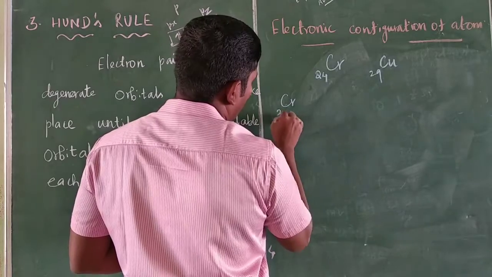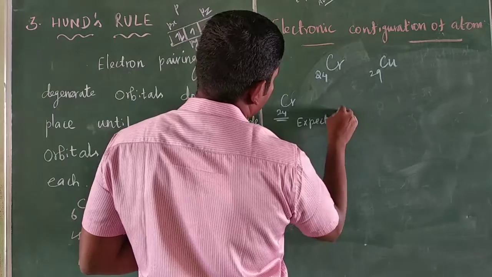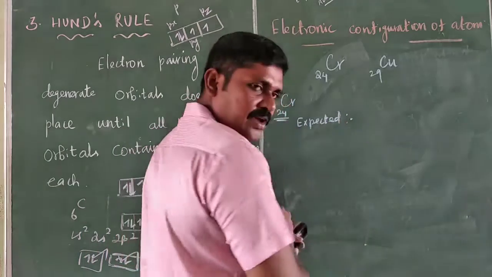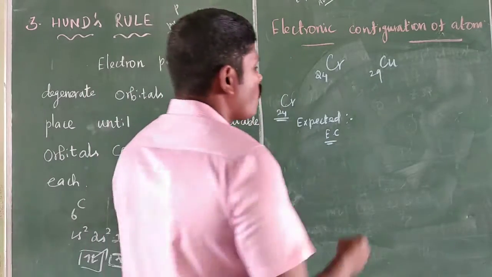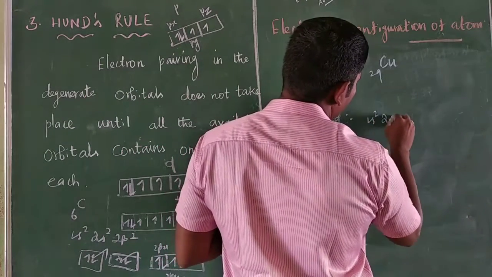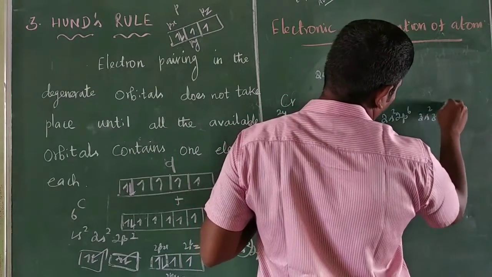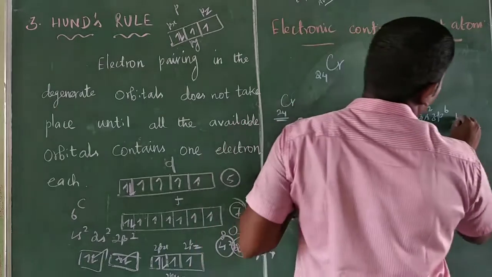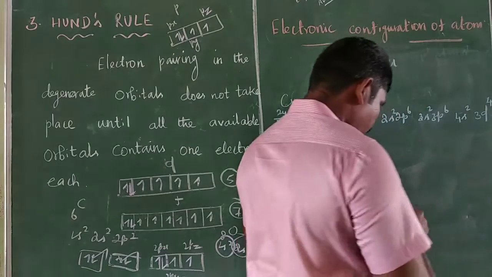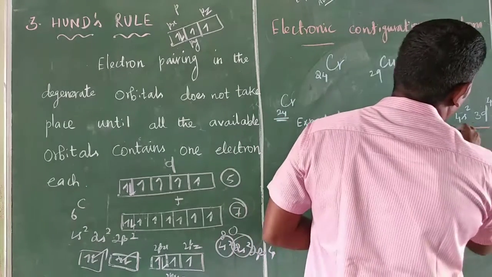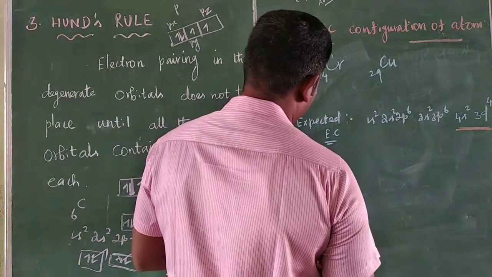Chromium, atomic number 24, the expected configuration is 1s2, 2s2, 2p6, 3s2, 3p6, 4s2, 3d4.